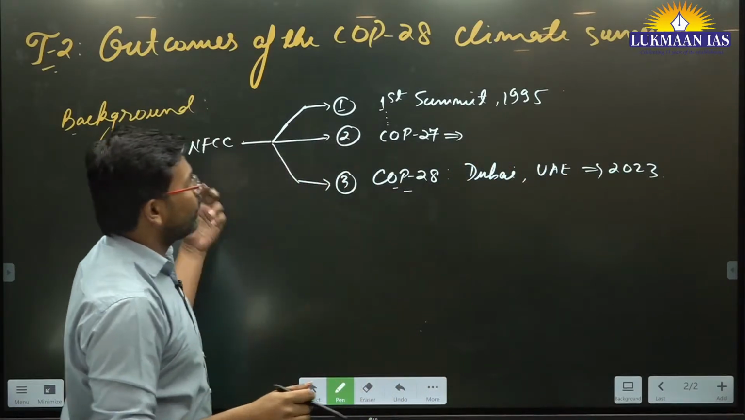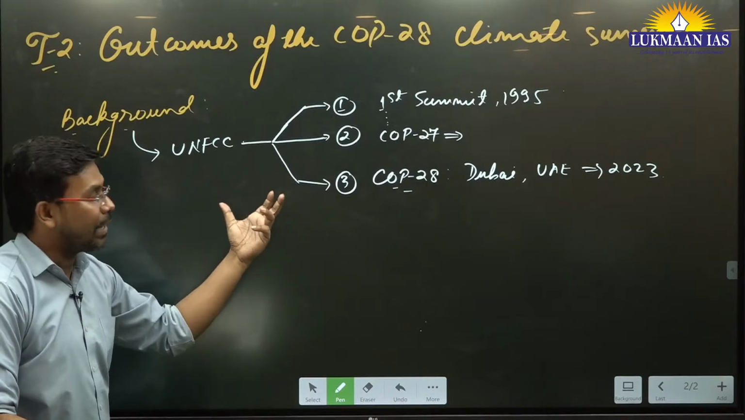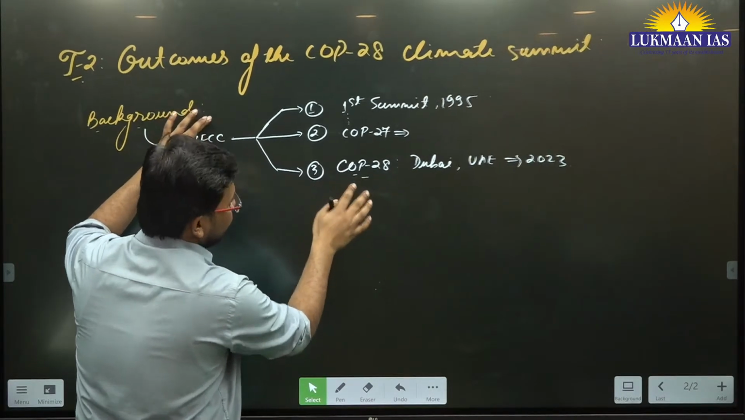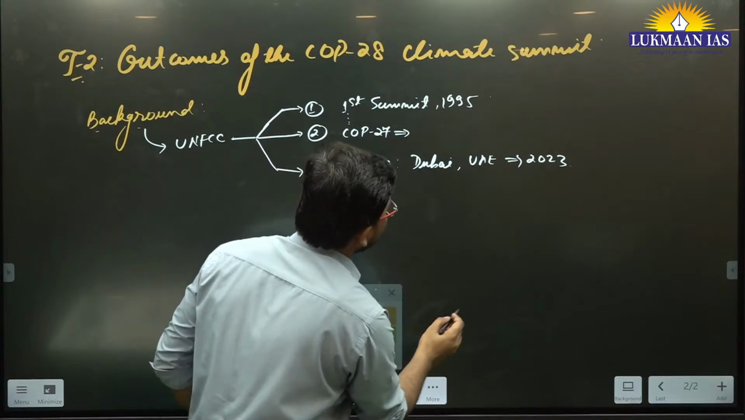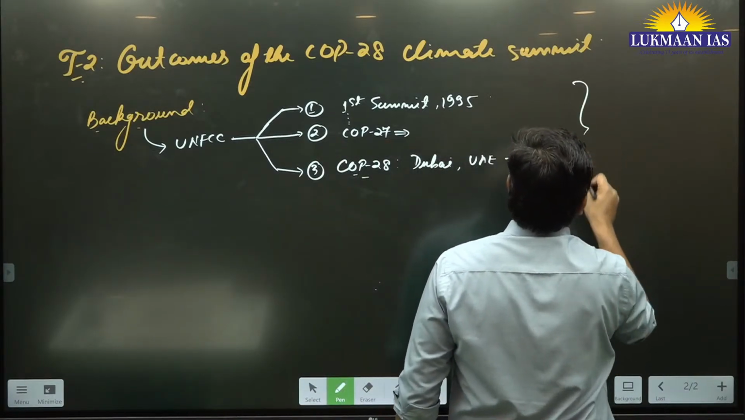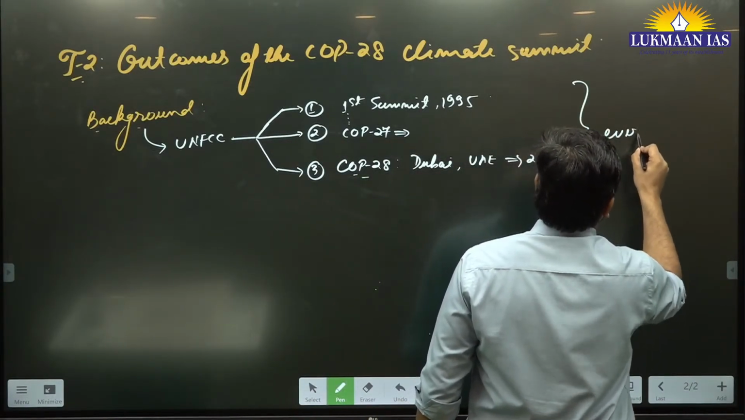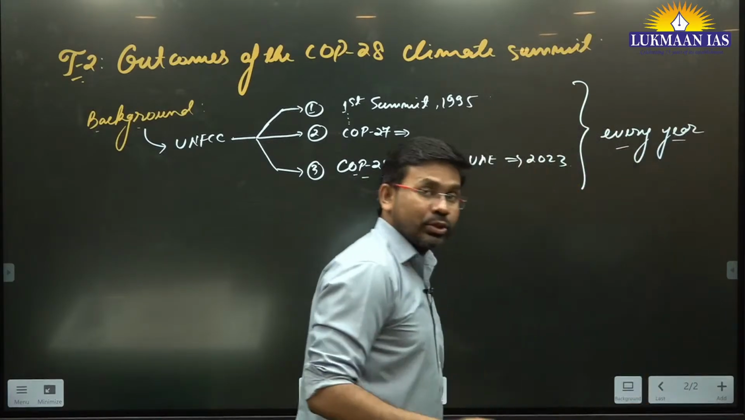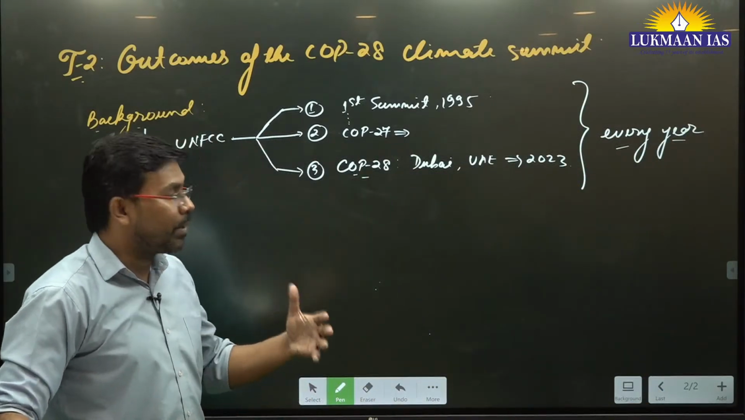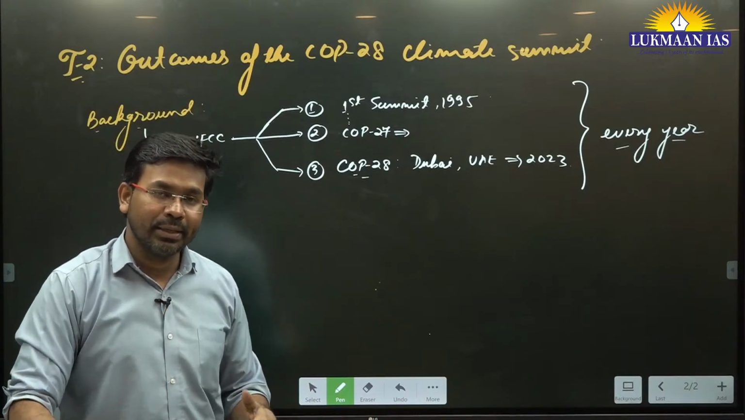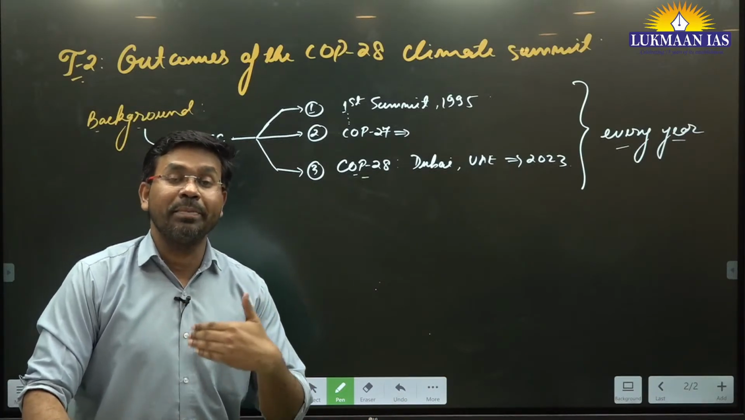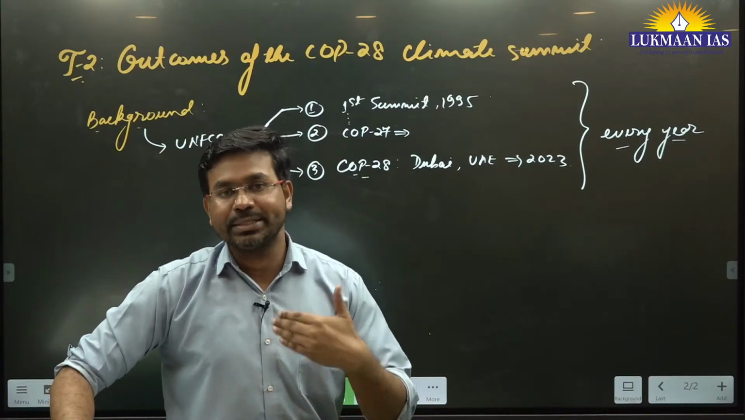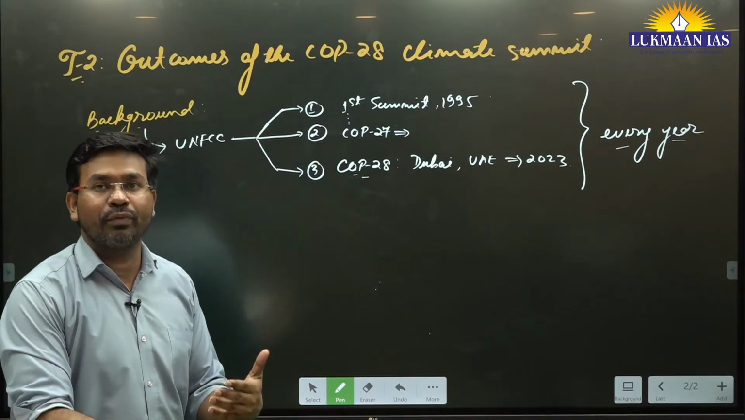What the United Nations Framework Convention on Climate Change does is conduct the summit every year. Every year, all the member parties meet together and discuss how to mitigate climate change, how to reduce global warming, and what actions need to be taken. So they discuss all of it.